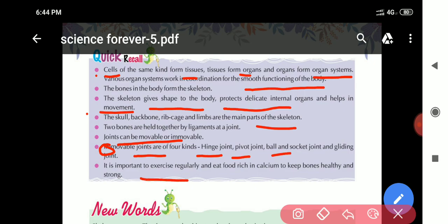And it is important to exercise regularly and eat food rich in calcium because calcium is very important for bones. So eating food rich in calcium makes our bones healthy and strong.